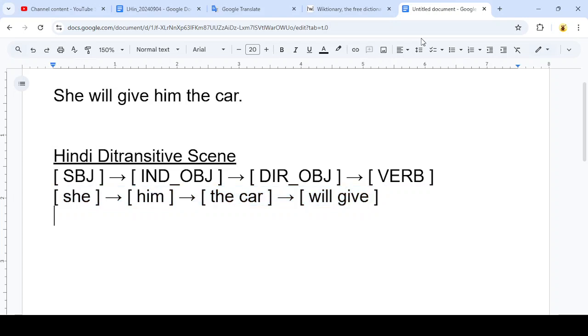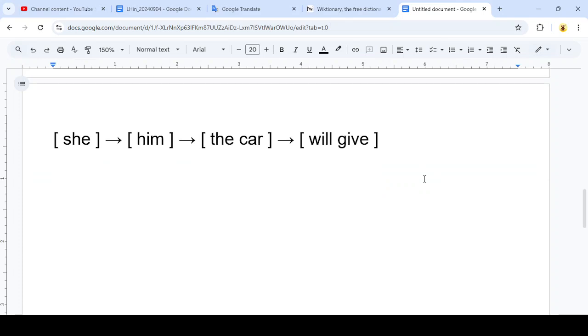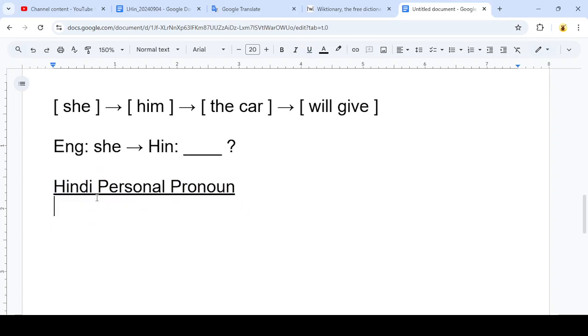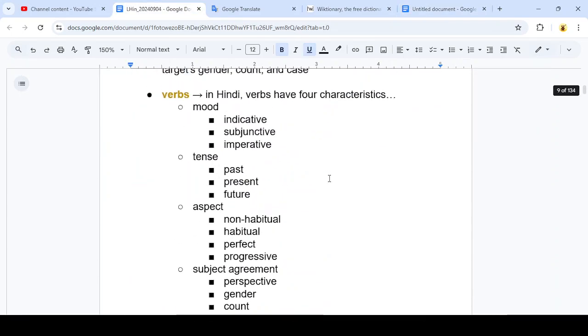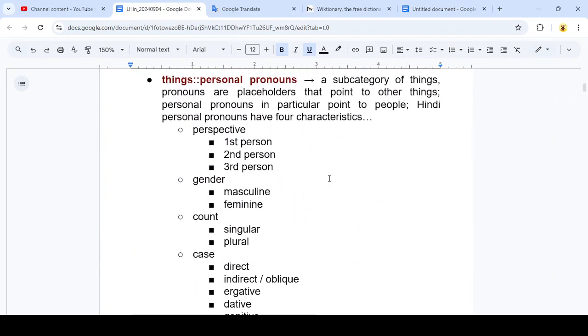So to start off our translation, I'll copy these components down to the next page, and then we'll start with our first word here, which is the word she. That's going to be translated into Hindi. And this word she, this is a personal pronoun, and we are interested in the Hindi personal pronoun, right? So the first thing we want to do is learn a little bit about the Hindi personal pronoun. So I'm going to go to the summary of Hindi section, the beginning of the book, and here is the entry on the personal pronoun.